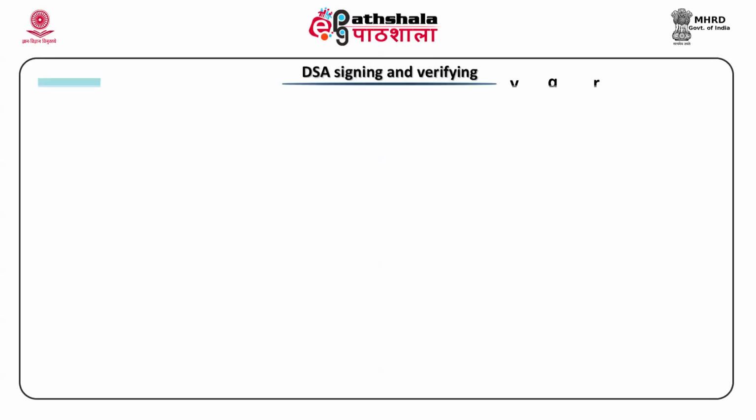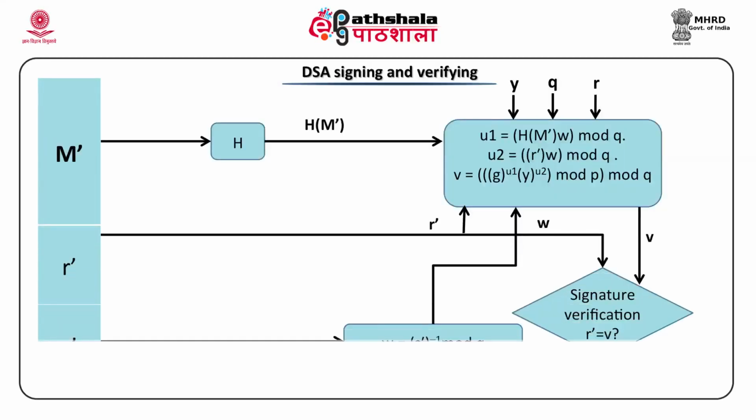This is a block diagram for signing and verifying. So, the receiving components are M dash, R dash, S dash, and now you are very clear. M dash would be applied to the hash algorithm, the hash would generate HM dash, and from that U1, U2 and V components will be generated. For the computation of U1, U2, V, R dash is again an input and W is an input. How to compute W? W is computed from S dash.